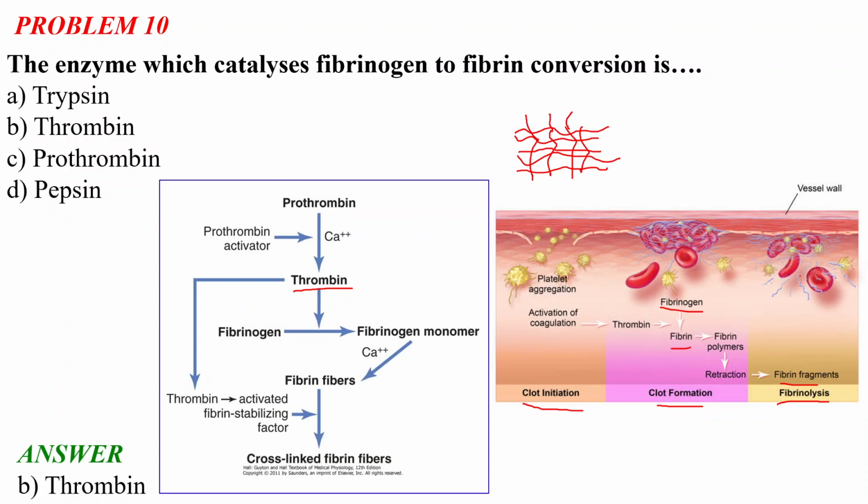Fibrinolysis means when the injury heals, the clot will be diminished. This whole reaction is catalyzed with the vitamin K, so remember what thrombin does and what its role is in the vitamin K function.